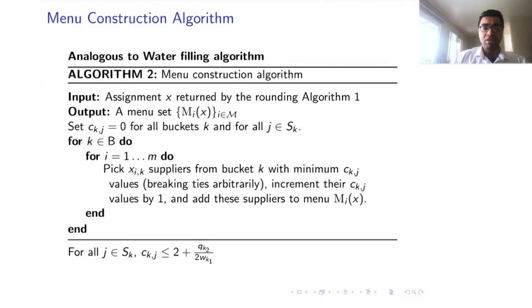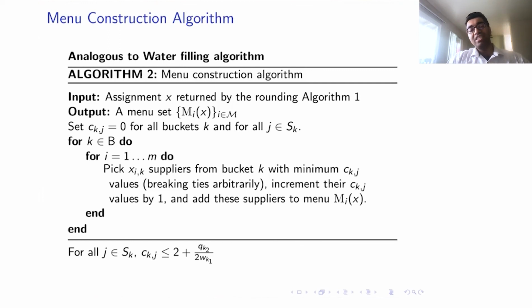The nature of this is intuitive: if the outside score is higher, you would want to show that particular supplier to many consumers, and if the value is higher, it's fine to show it to fewer consumers. So this is the general idea.